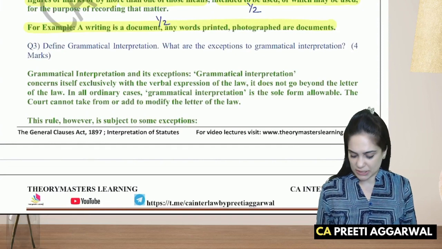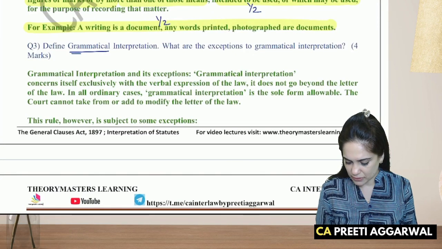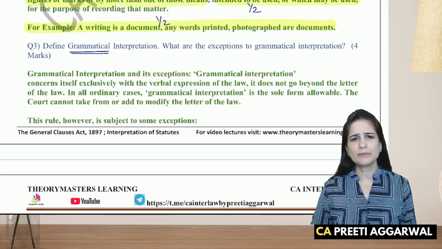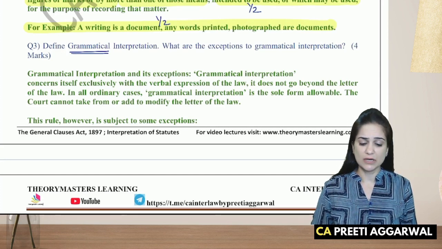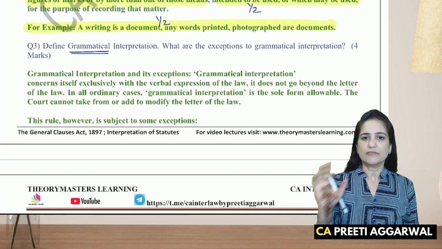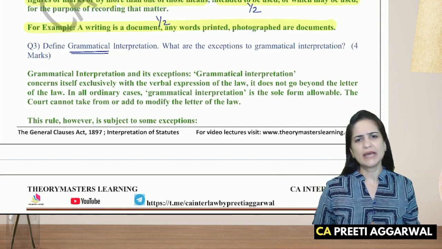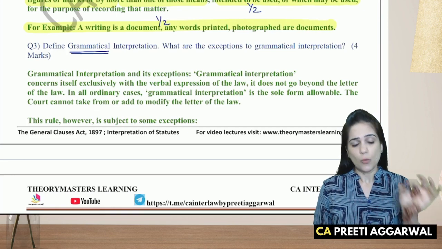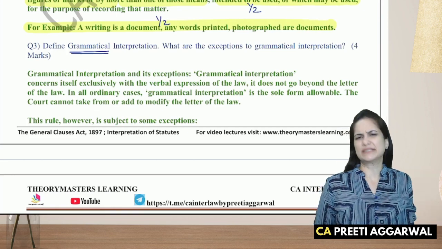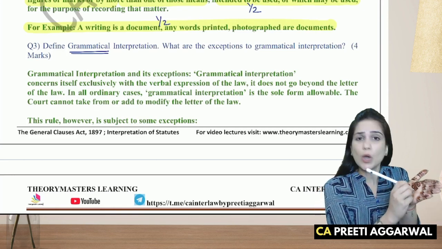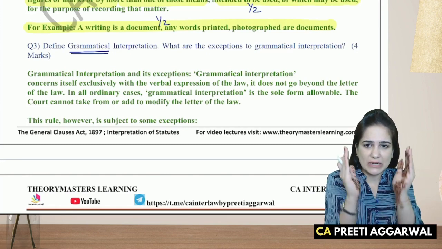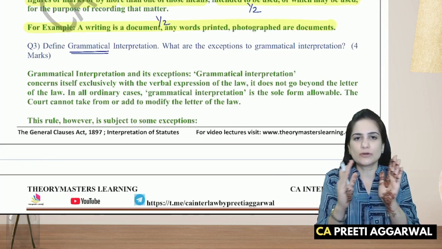Define grammatical interpretation. This is a part of literal interpretation. So grammatical means you will consider the text as it is. First, try to understand. This is like literal construction only. First, try to understand what is written in the act as it is. Even consider the comma as it is. Go as per the grammar. Don't go beyond the letter of law.